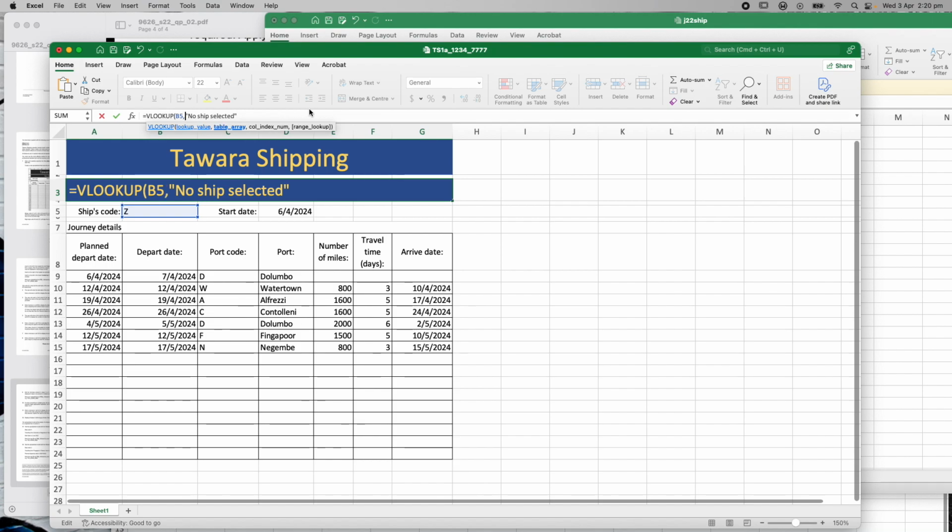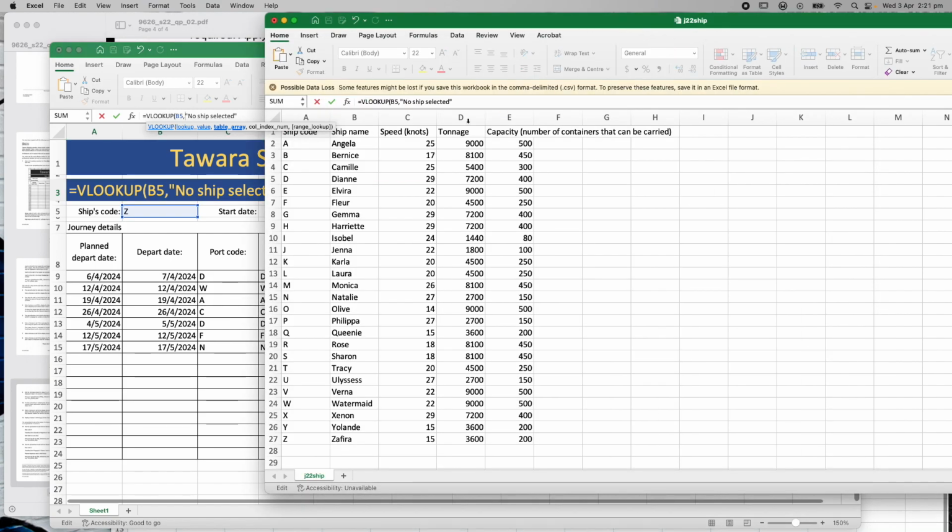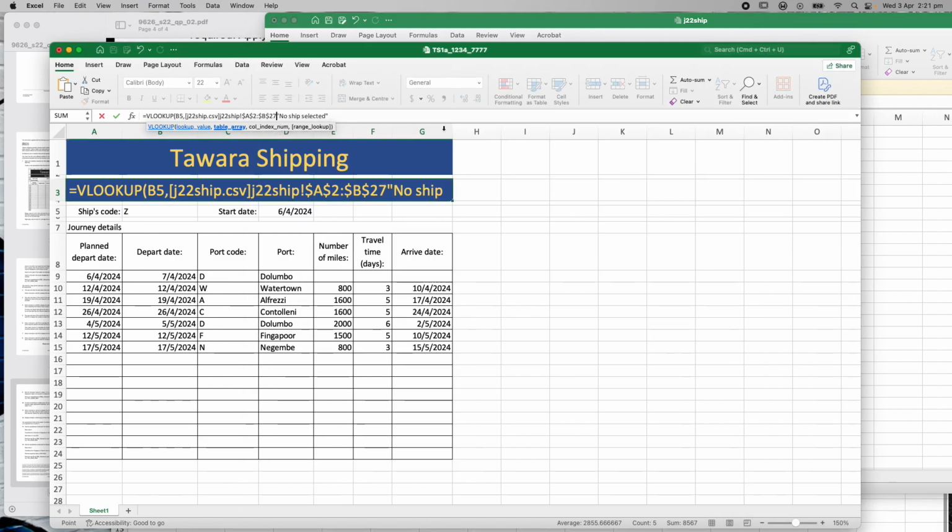So if I'm looking up that, where am I looking up that code? I'm looking it up on the J22 ships, so I'm going to be looking it up in that section there, right? So that should put that in there, and then I'm going to say I want column number 2, which is the names, and I want the exact name.